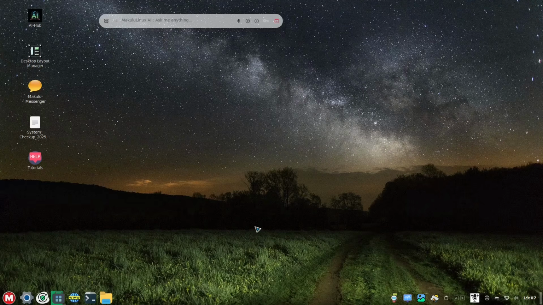Right here it's very easy, and it feels like Windows actually. It is not like other Linux operating systems that are for developers, for beginner developers. But right here in Makulu Linux, this is for general users, almost everybody. And the advantage on this one is that it has the AI.